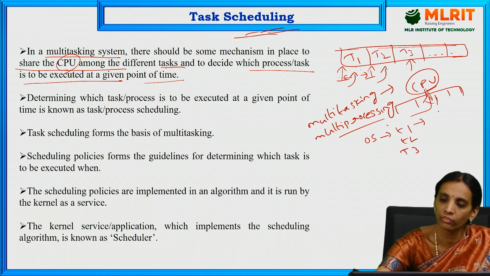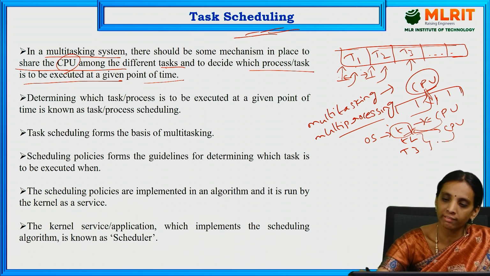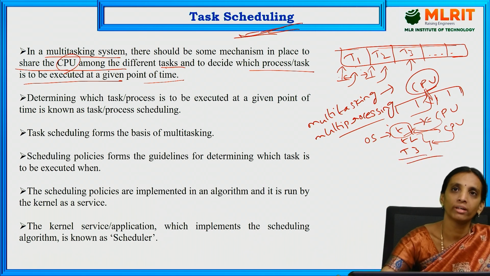If the CPU is allotted to task 1, how much time will this resource be allotted to task 1? After completion of task 1, it will release the CPU. After that, which task is it assigned to, and how much time is assigned to the next task? That is the concept of scheduling.